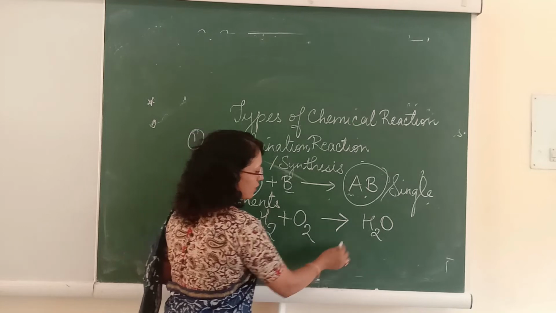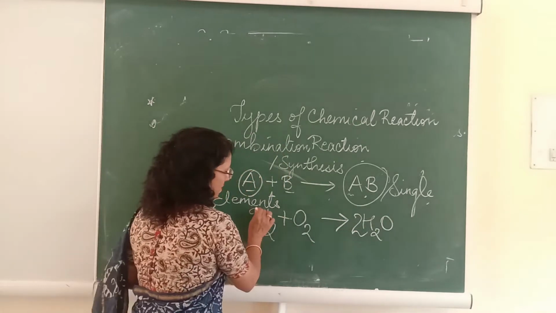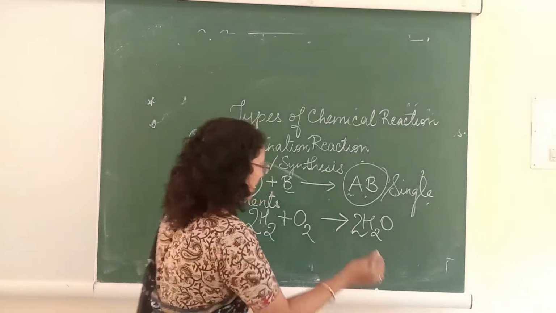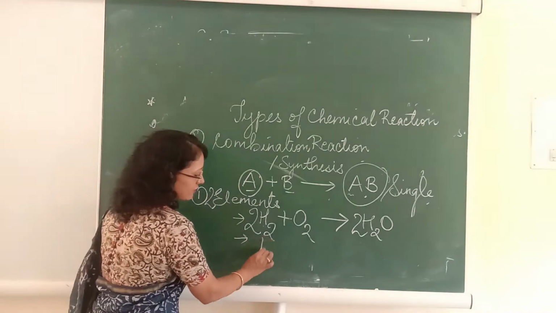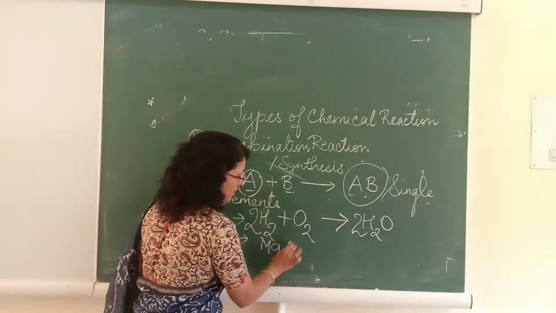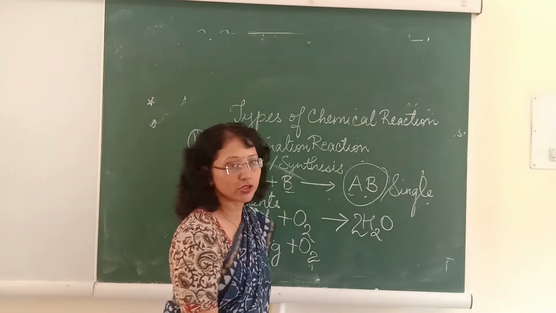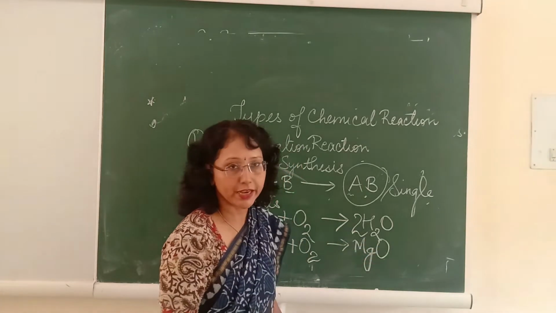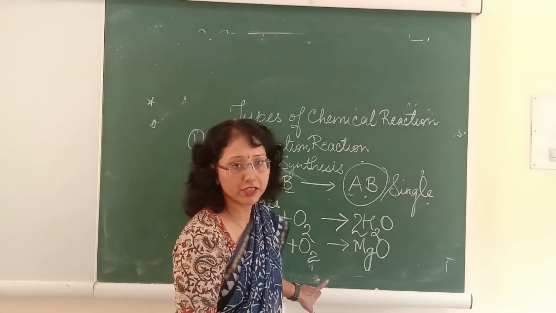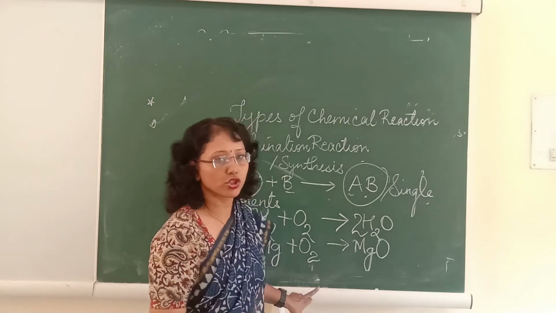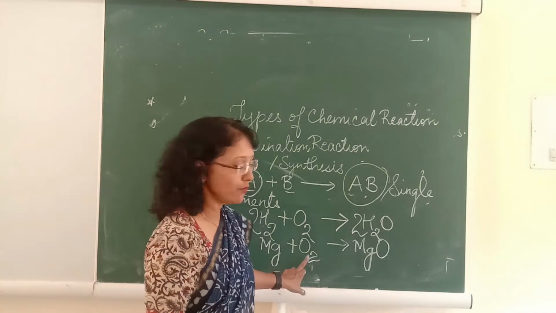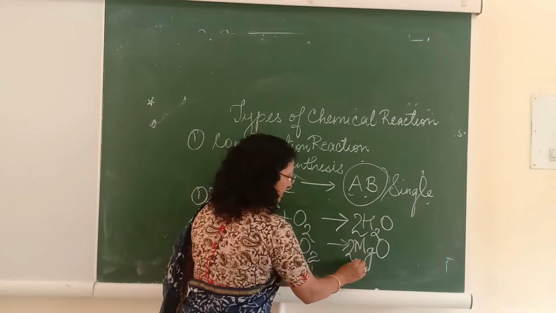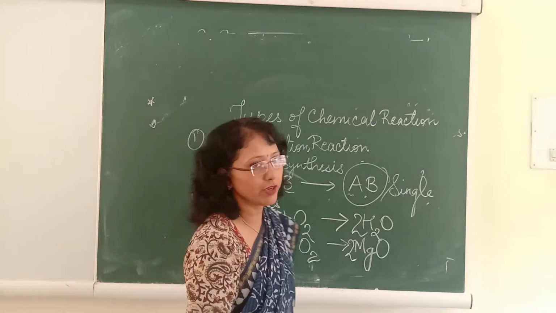Now when you look at the balancing of it, you go for 2H2 + O2 giving 2H2O, and then it is balanced. Okay. Another example, when two elements are reacting: magnesium ribbon, when burnt in the presence of air, gives a product that is magnesium oxide. Anything that burns needs oxygen, so burning takes place always in the presence of oxygen. So when magnesium is burnt, it gives magnesium oxide. Now again, if you balance it, it will go as 2Mg plus O2 gives 2MgO.